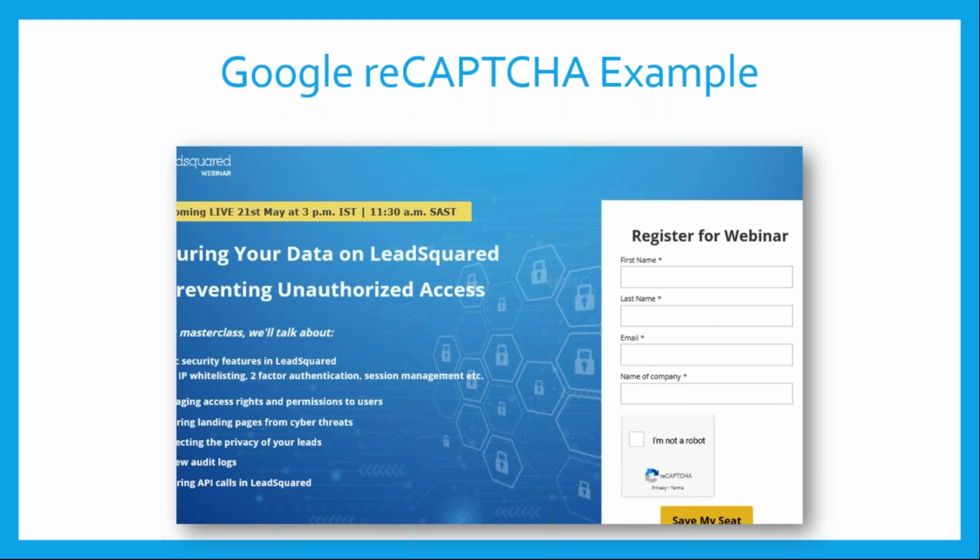So this is an example. All of you would have registered for this webinar, and while registering, you would have seen the Google reCAPTCHA there. You are expected to click on the I'm not a robot checkbox. So this is what I'm talking about. You can enable this Google reCAPTCHA, wherein the bots will not be able to pass this, and you will not be bombarded with fake or spam leads.